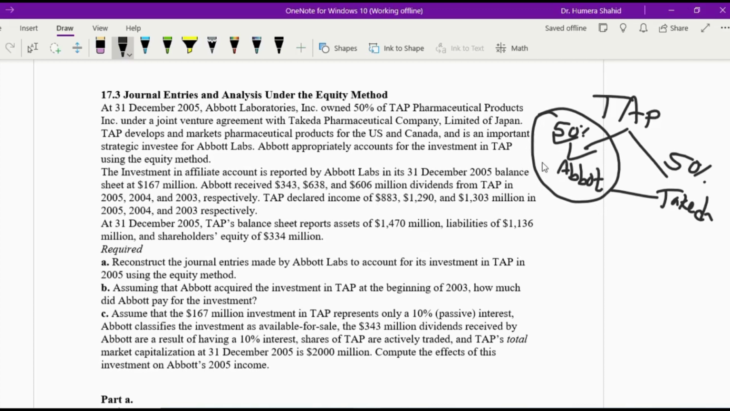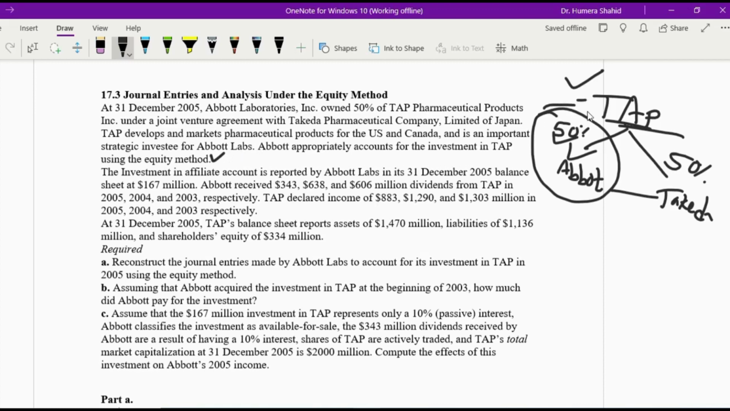Here Abbott has influence on TAP because the percentage of ownership is 50%. So we will not have a normal scenario of investment. This is investment in affiliates. TAP develops and markets pharmaceutical products for the US and Canada, and is an important strategic investee for Abbott. Abbott appropriately accounts for the investment in TAP using the equity method.